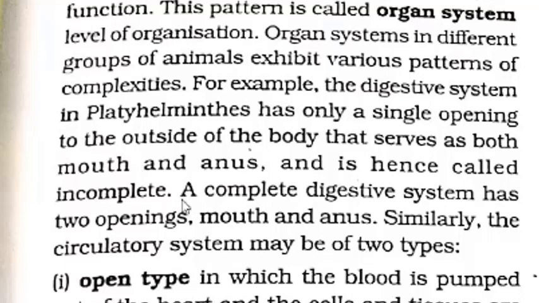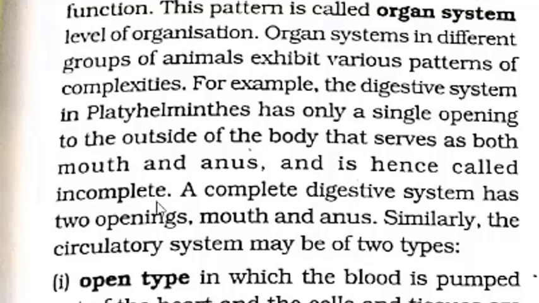So organ systems in different groups of animals exhibit various patterns of complexities. For example, the digestive system in the phylum Platyhelminthes, commonly known as flatworms, has only a single opening to the outside of the body that serves as both mouth and anus, and is hence called incomplete. So in the case of phylum Platyhelminthes, regarding the digestive system, we have to use the terminology that is incomplete.